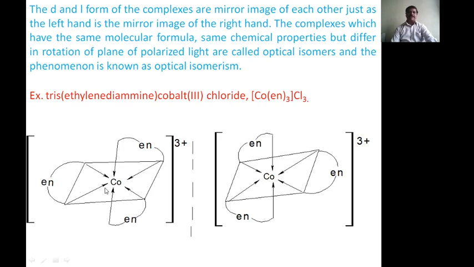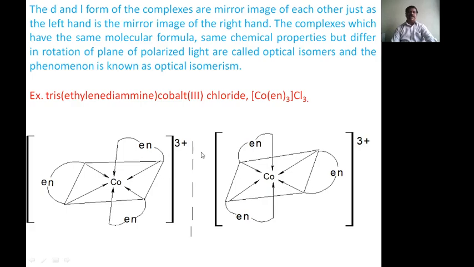When this is placed in the mirror, it gives another image, a mirror image, and because they are mirror images of one another, they are called optical isomers. And this completes isomerism in coordination compounds.